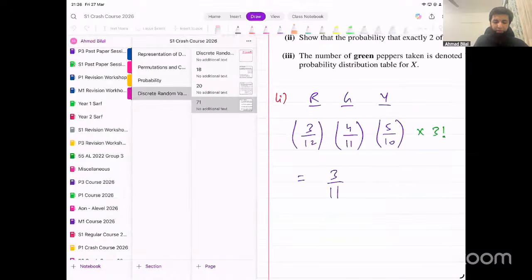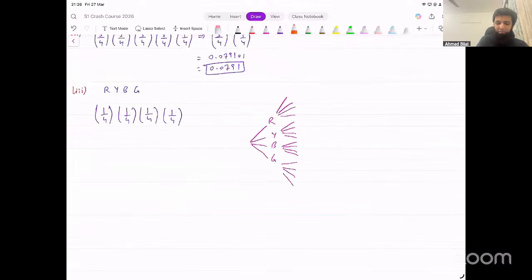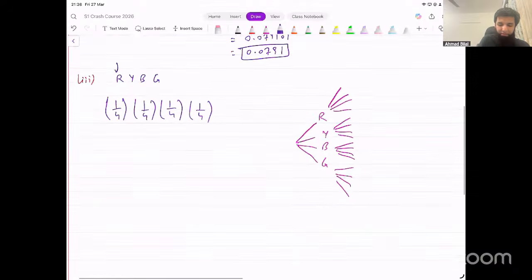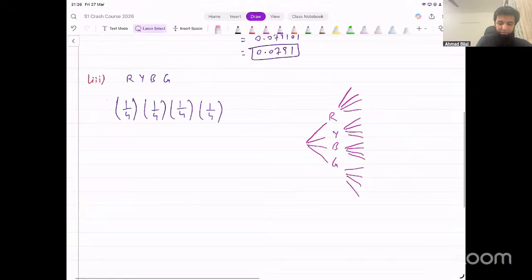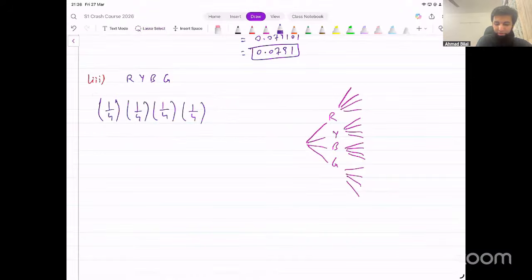So for example, one possible path on the tree diagram could be that we get red on the first one, yellow on the second one, blue on the third, green on the fourth. But then what happens afterwards? There are other possibilities as well. For example, you could have yellow, red, blue, green. You could have blue, yellow, red, green.